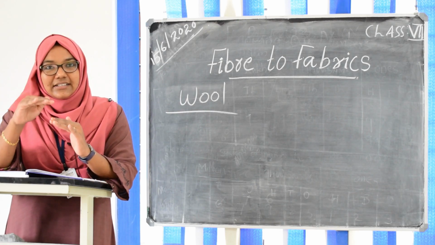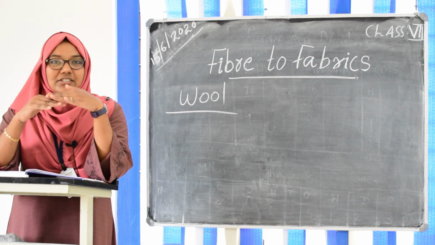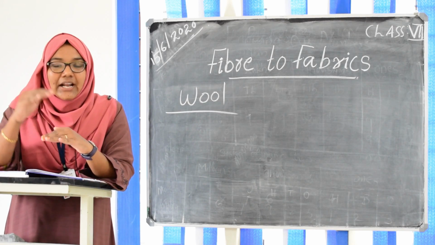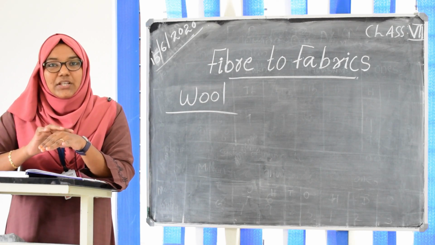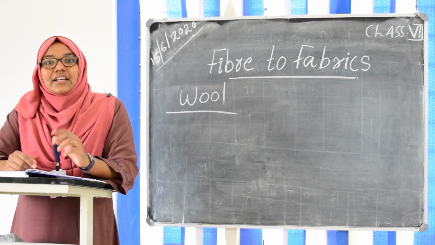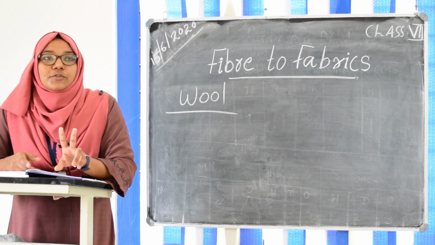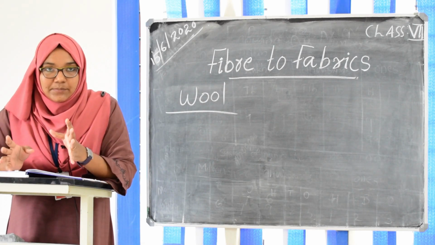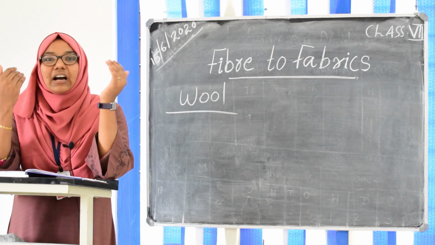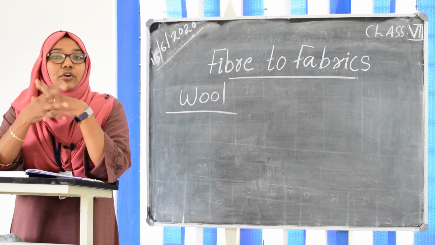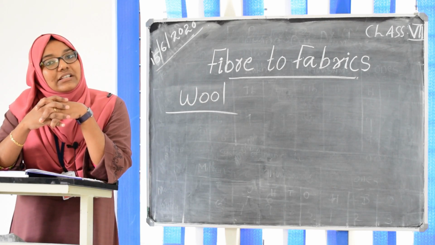That is the under hair, which is called under hair because it is very near to the skin. Under hair means very near to the skin. That hair is needed by us for making wool. So two types of hair are available in sheep: in the facial region hard and coarse hair, in the body region very soft and silky hair, and what we need is very soft and silky hair.